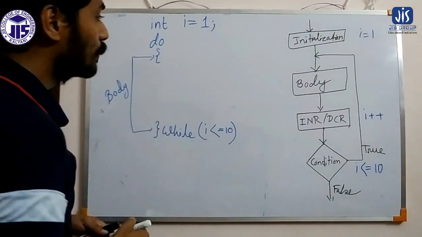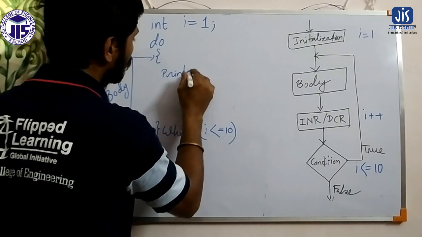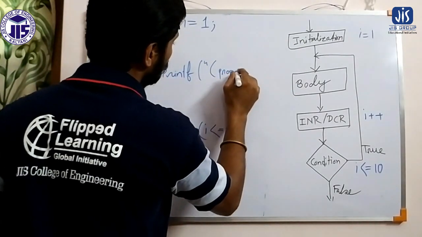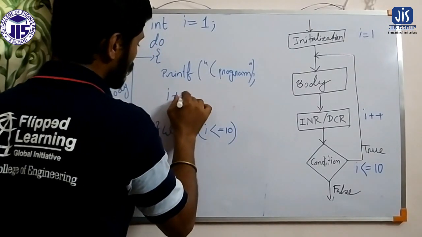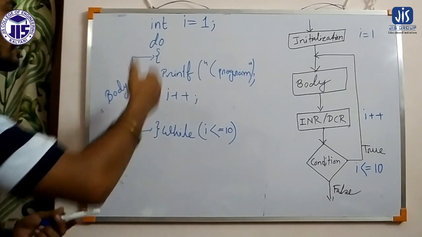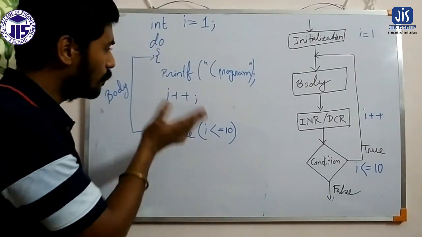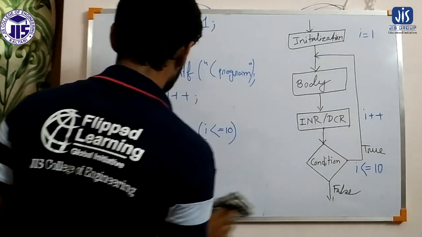And within the do we write printf of C program, that is the body. Then I plus plus, the increment operation, through which we increase the value of I. So that is all about the do while. The same program we can execute by using do while. Now I will show you how the execution will be done.